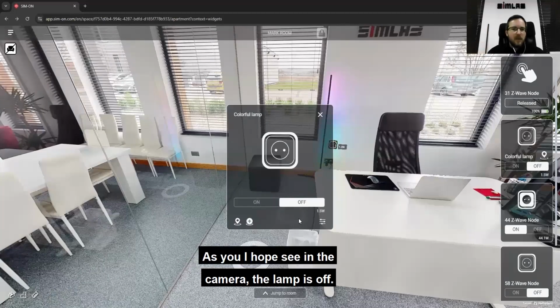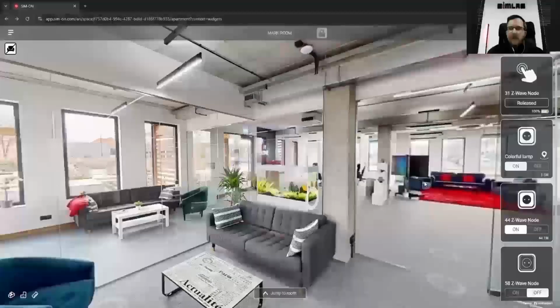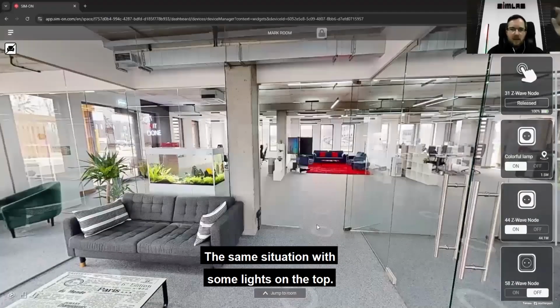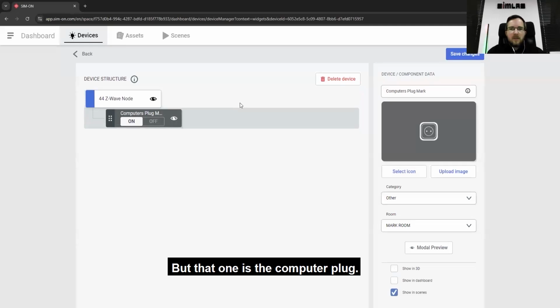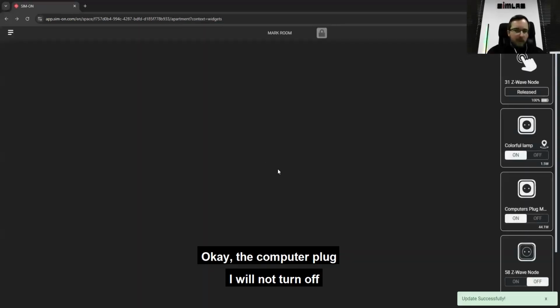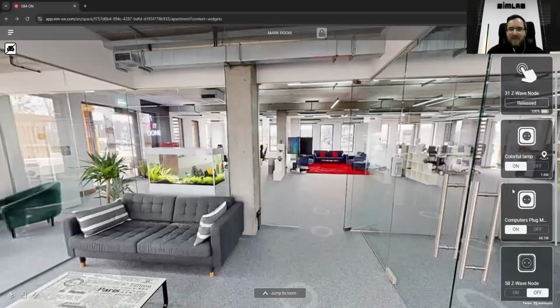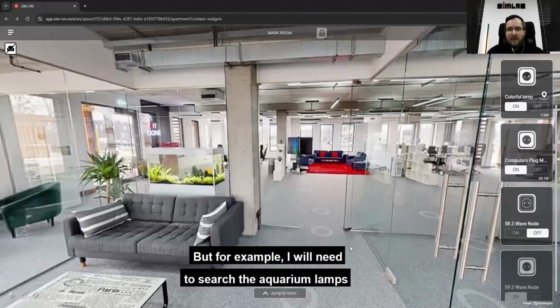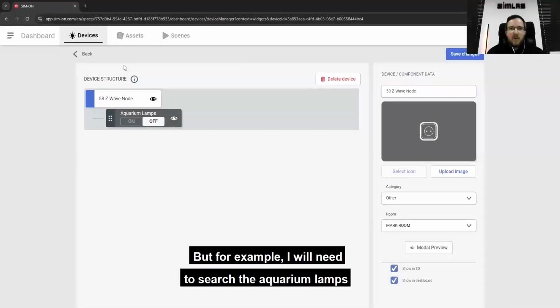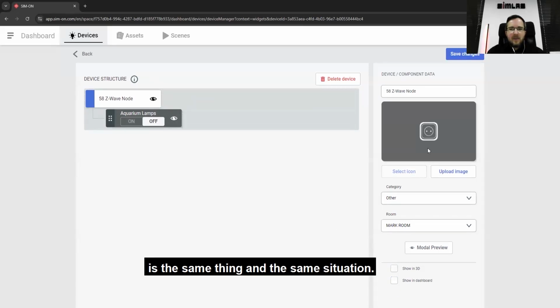As you, I hope, see in the camera, the lamp is off. Now the lamp is on and it's working. The same situation with some lights on the top, but that one is the computer plug. The computer plug I will not turn off, because my computer will die and the show will end. But for example, I will need to search for the aquarium lamps. It's the same thing.